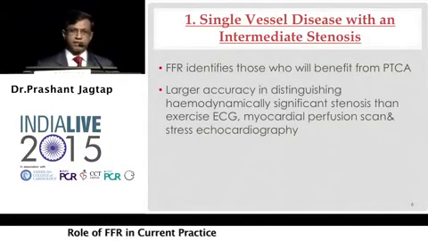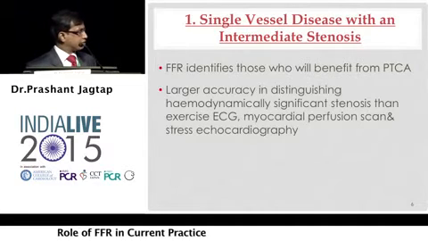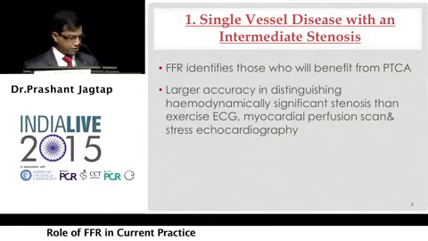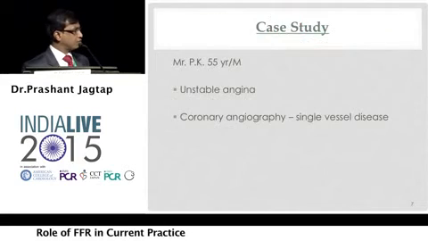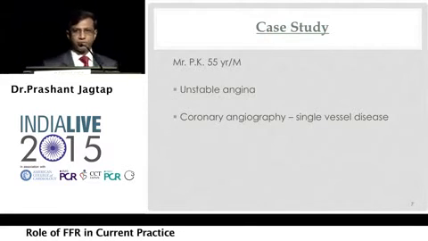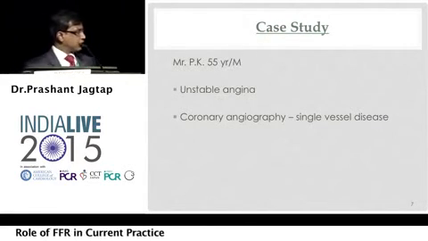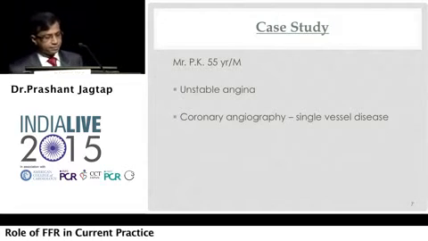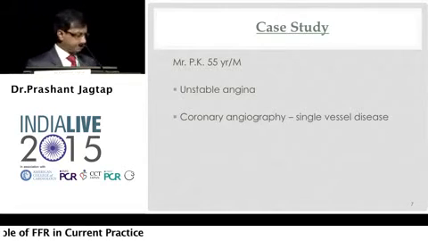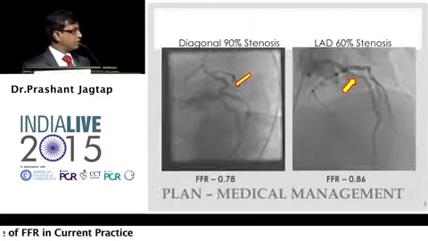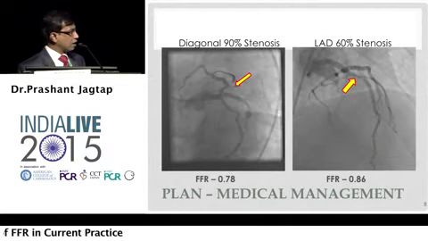Well, non-invasive tests give you an answer in single vessel disease, but I'll put forward some examples which will show you how FFR can be useful in certain situations. This is a 55-year-old male presenting with unstable angina, and CAG showed single vessel disease. There was a tight 90% diagonal lesion and a moderate lesion in the LAD.